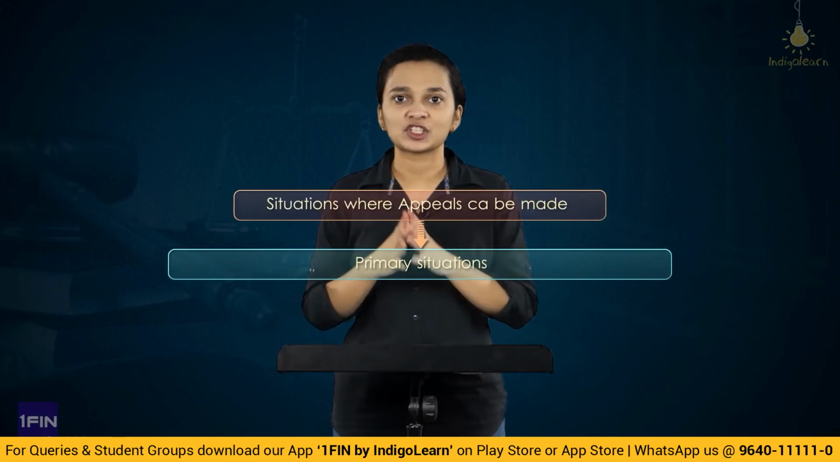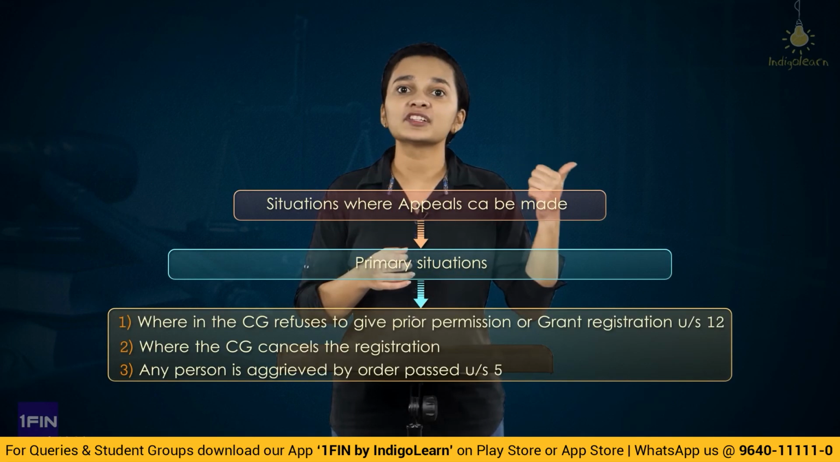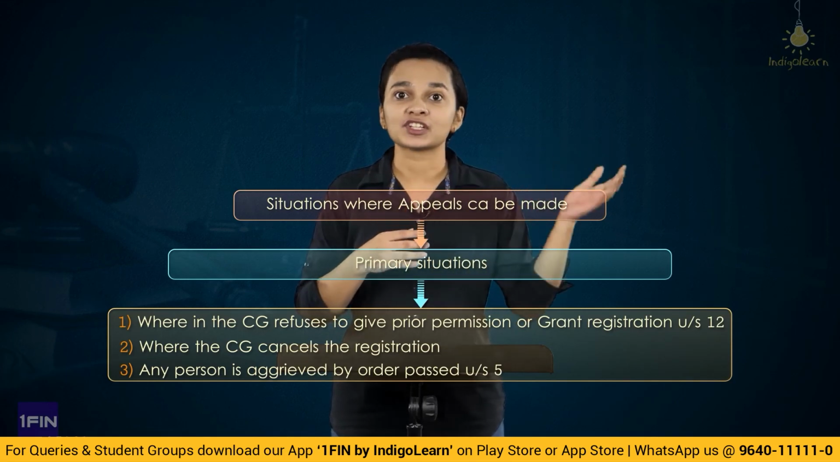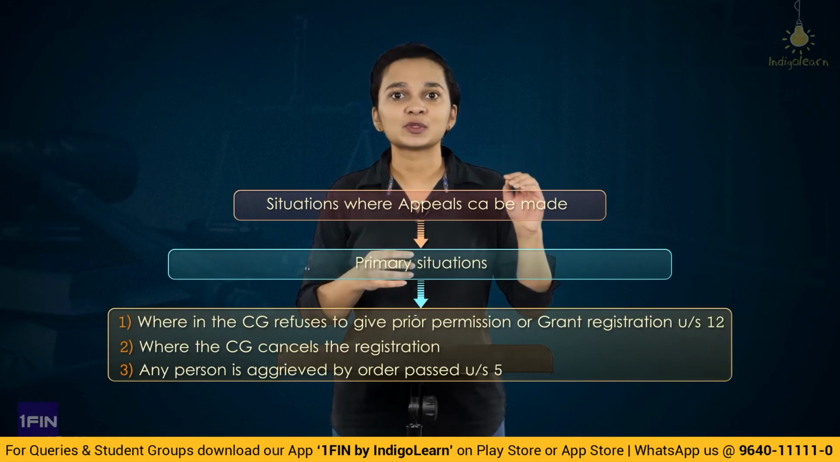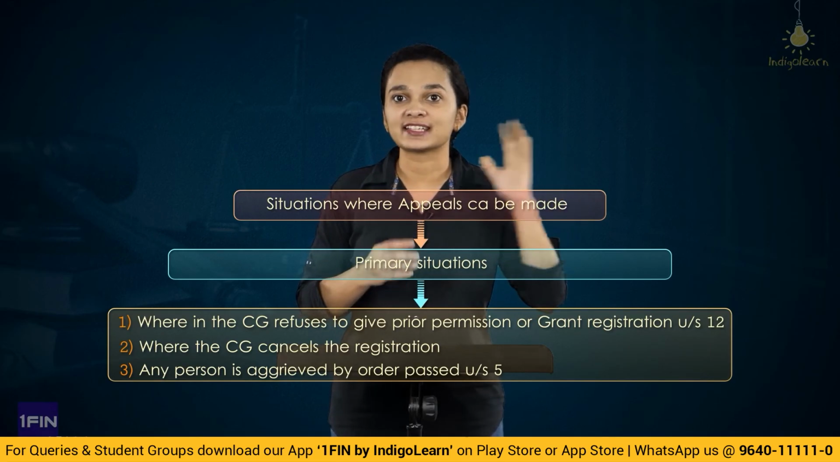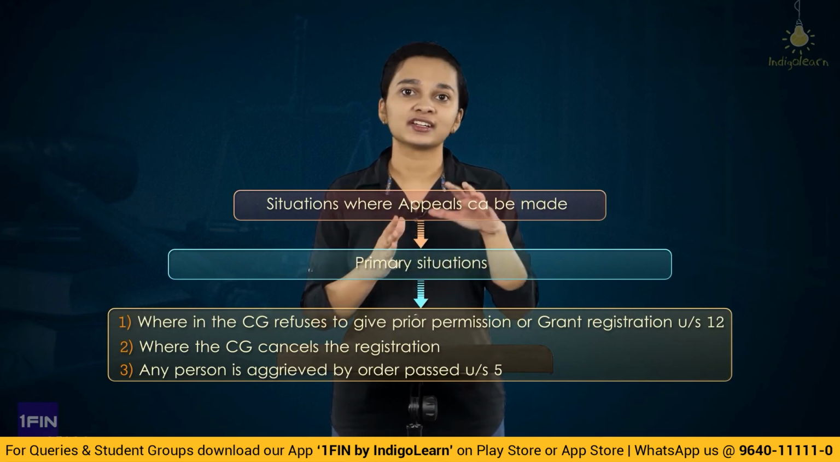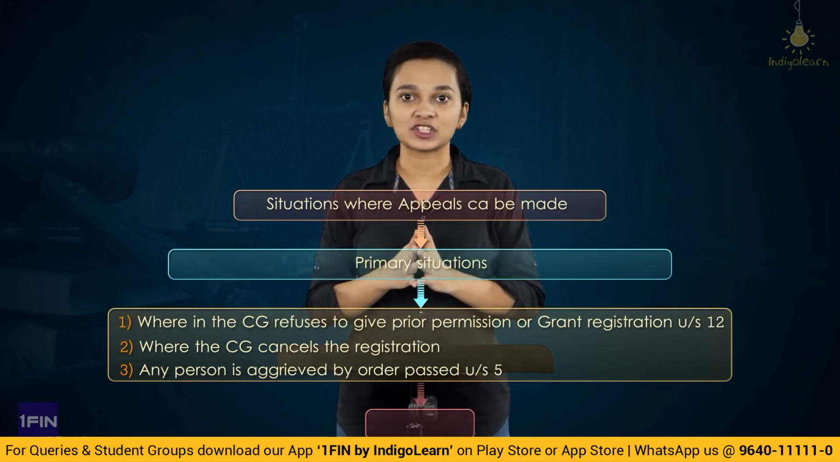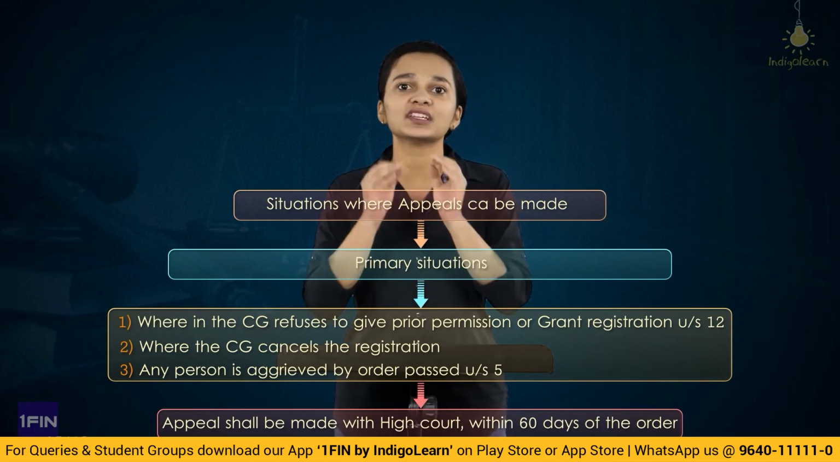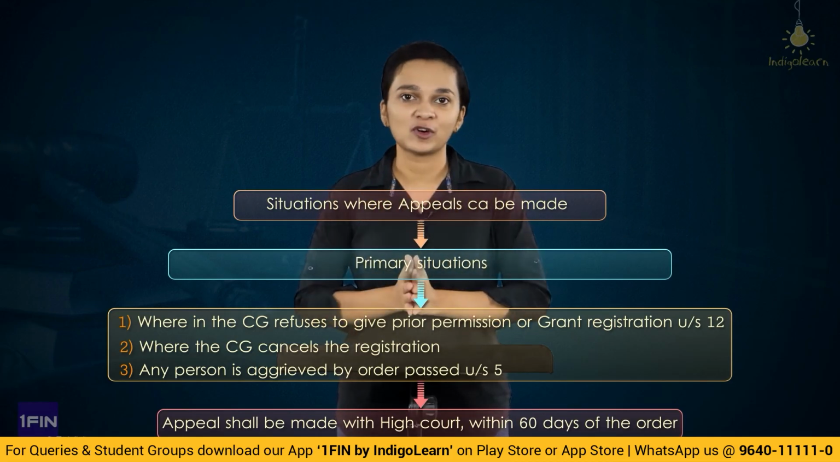Then we have understood there are three primary situations where an appeal can be made: wherein a person has been refused registration, or in a situation wherein the registration has been cancelled, or in a situation wherein a person is aggrieved because he is being notified as an organization of political nature under section 5. In any of these three situations, the appeal has to be filed with the High Court within 60 days from the date of such order.